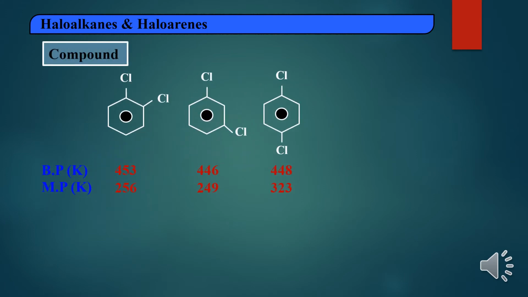You can take here the example of ortho dichlorobenzene, meta dichlorobenzene and para dichlorobenzene. See the boiling points. Para dichlorobenzene has the higher boiling point.